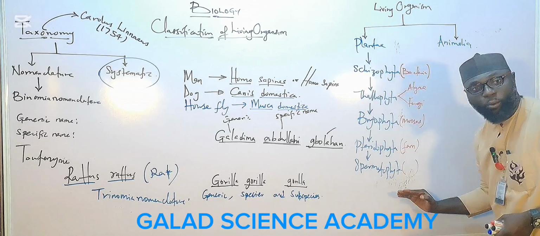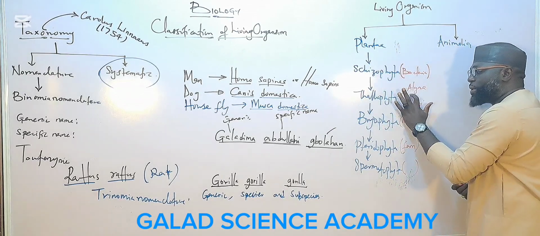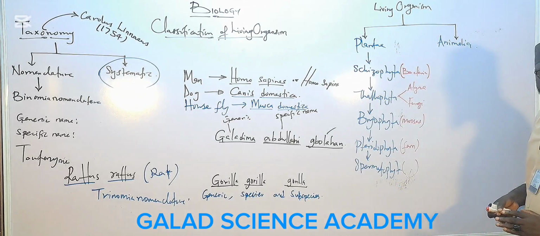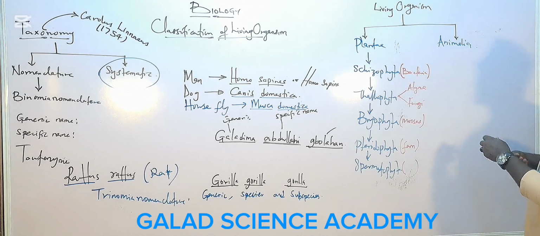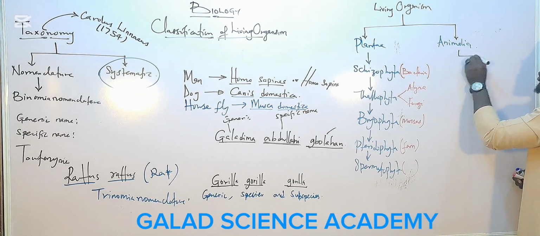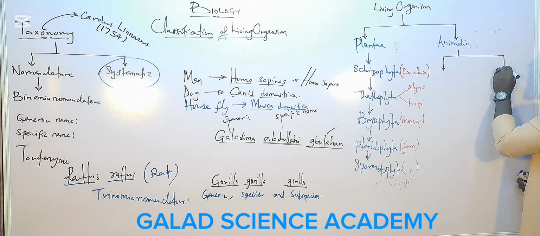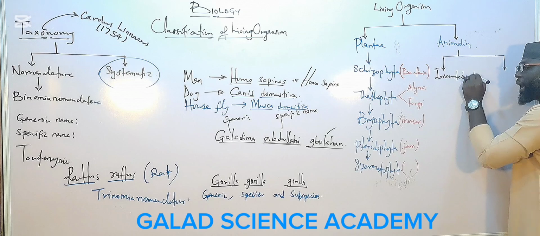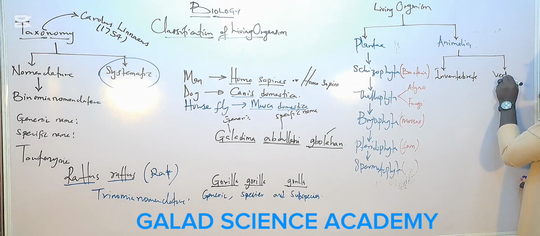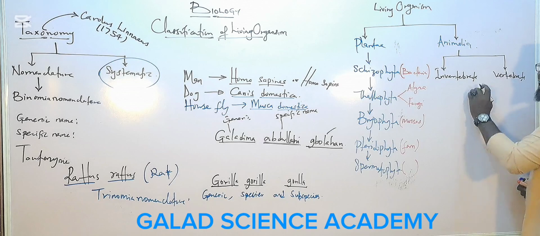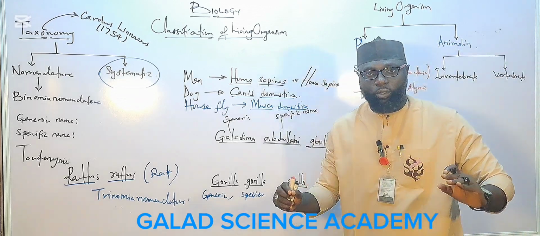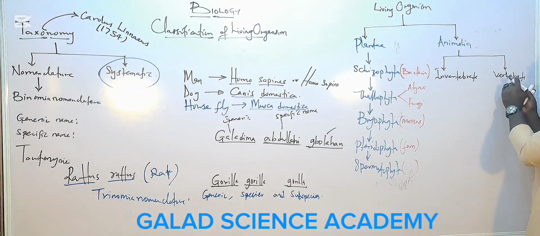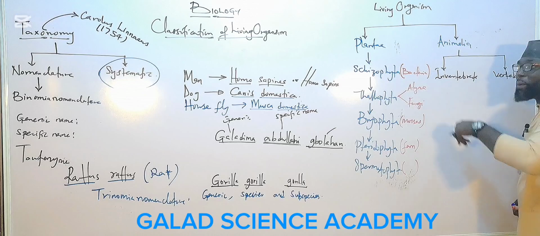Well, in fact, we used this for many years. But look at bacteria, you put it here. We have algae, you put it here. Fungi, you put it here. Mosses and others. And under this one, it will now classify animals into two: invertebrate animals and vertebrate animals. The invertebrate animal is an animal without a backbone, because the word vertebrate means backbone.